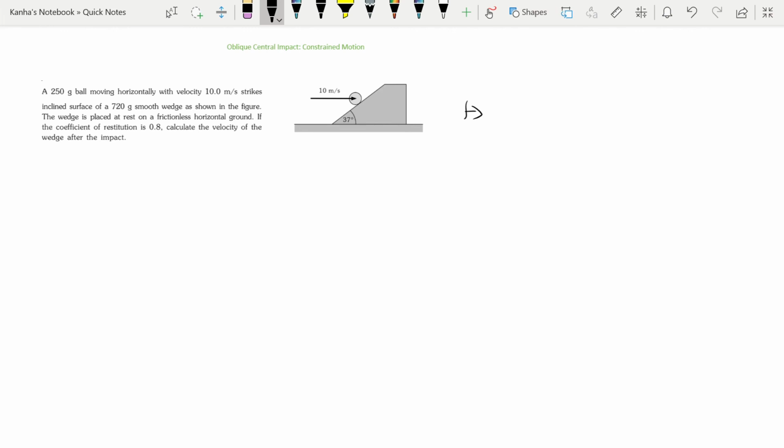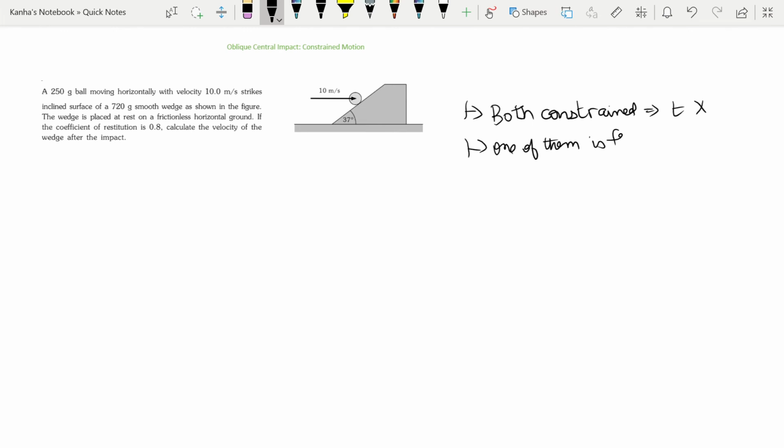If both my bodies are constrained to move together or constrained by some other equations, then the t component of neither of them is conserved. T not conserved.